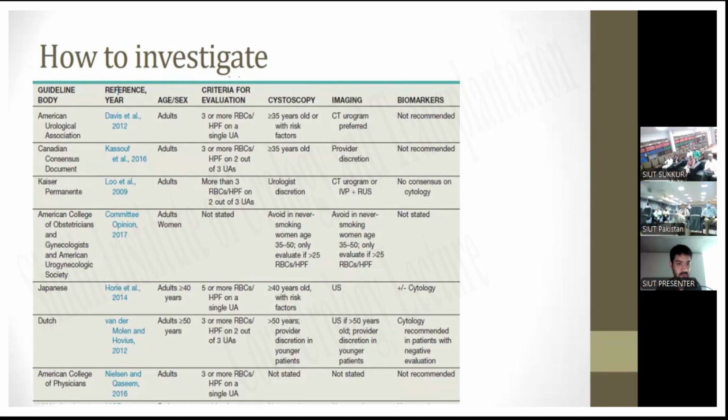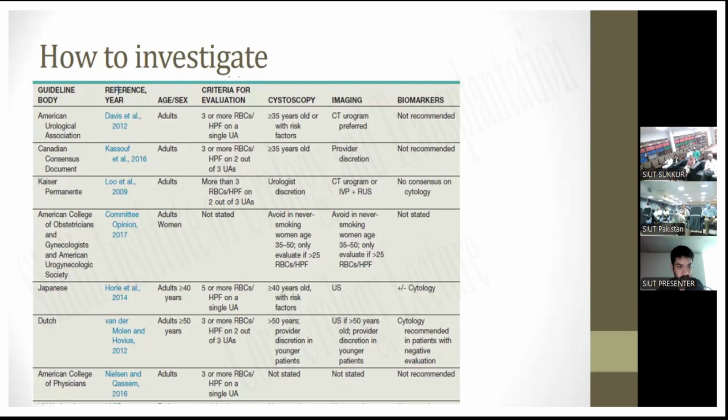According to the Canadian consensus document, patient age adult, criteria for evaluation is 3 or more RBCs per high power field on 2 out of 3 urine analyses, and cystoscopy is recommended if greater than 35 years old. Imaging is provided at discretion, and biomarkers are not recommended.